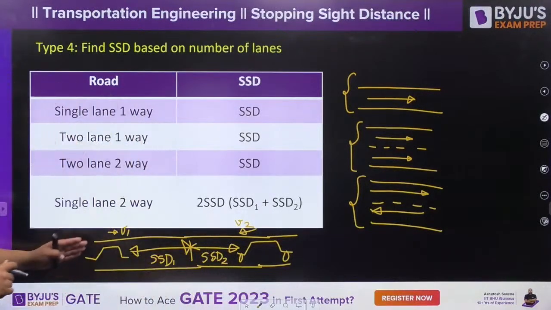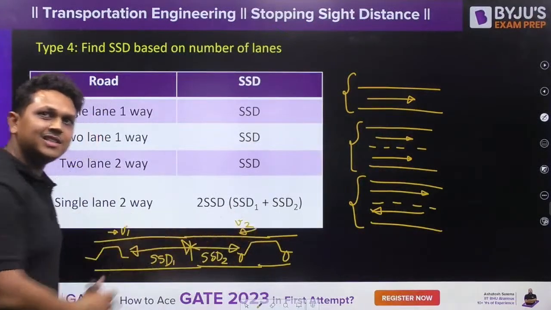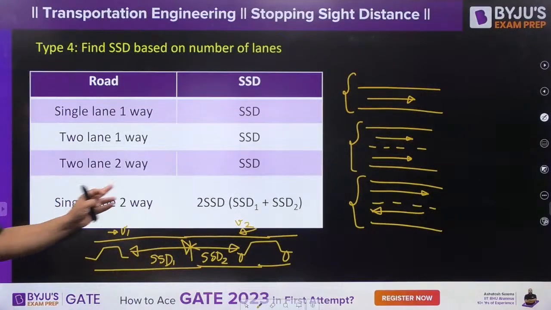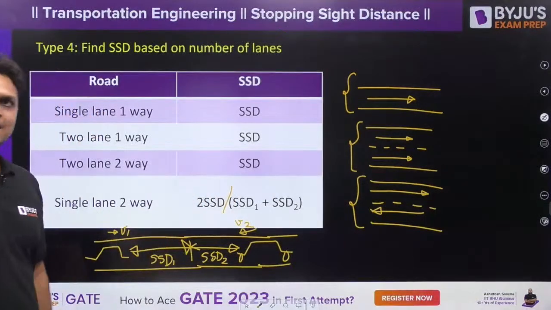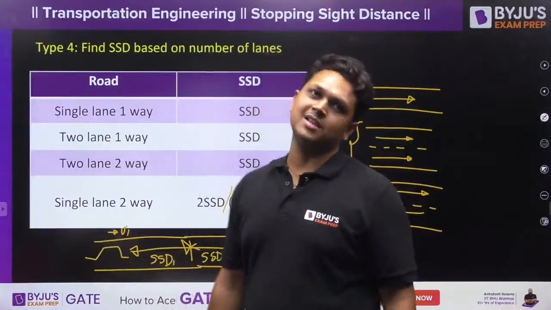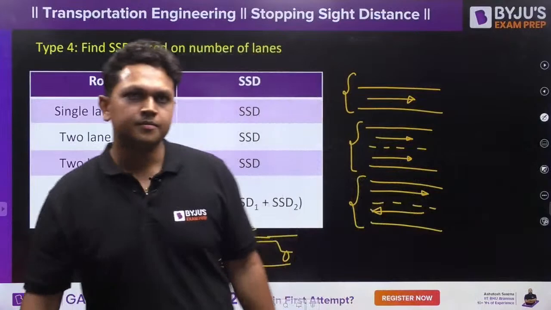Okay, so this will require SSD1 and this will require SSD2. So what is the total sight distance required? SSD1 plus SSD2. In this case, if both the cars are traveling at the same speed, then it is 2 times the stopping sight distance, and if they are traveling at different speeds, then it is SSD1 plus SSD2. Is it clear to all?